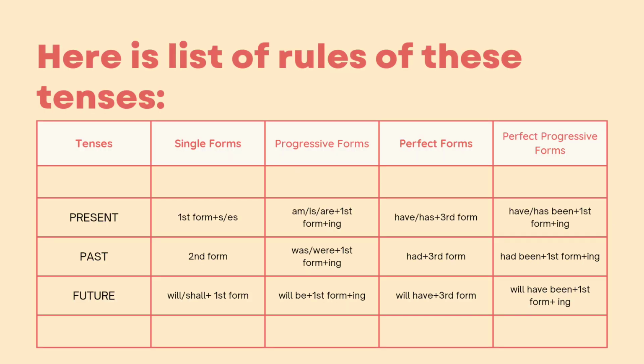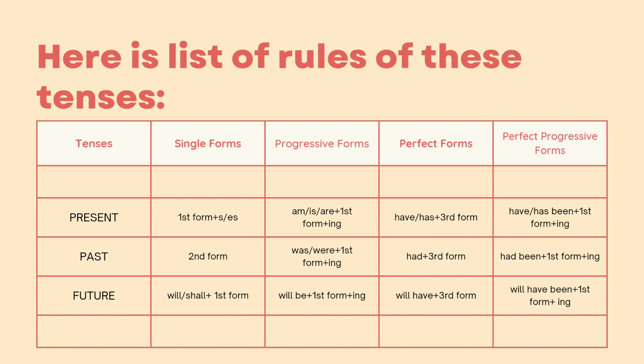Here is the list of rules of these tenses, like which rules you have to put in according to your time, like present, past, and future. There are three tenses: present, past, and future. In simple form, you have to put first form plus s/es. In progressive form, you have to put am, is, are plus first form plus ing. In perfect form, you have to put have, has plus third form. In perfect progressive form or perfect continuous form, you have to put have, has been plus first form plus ing.